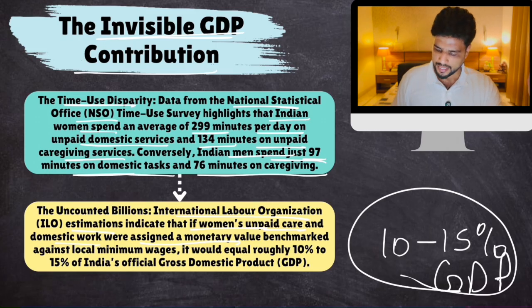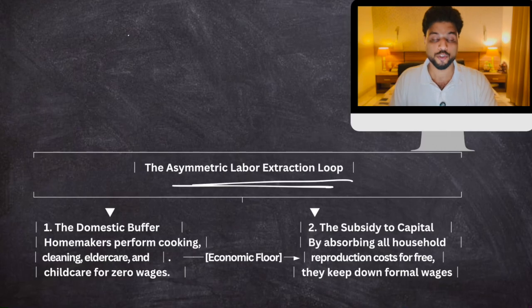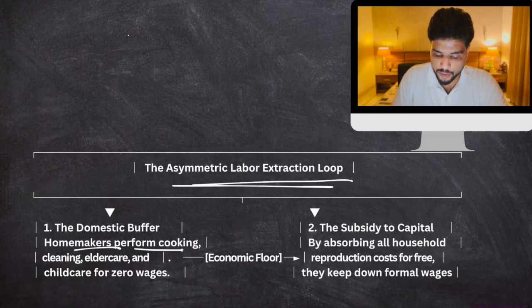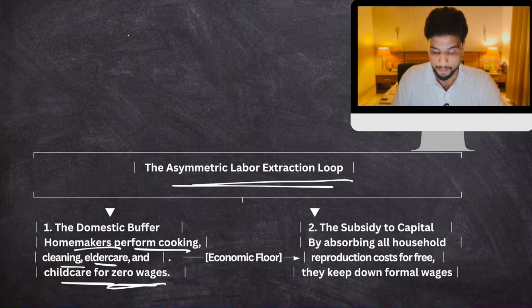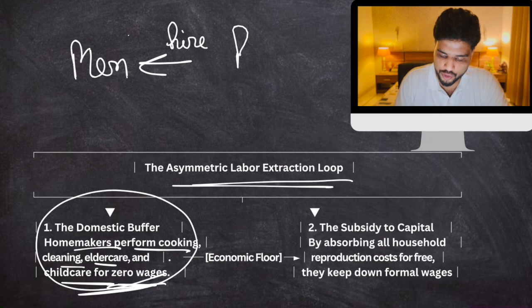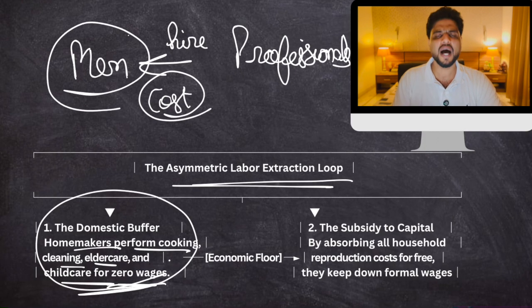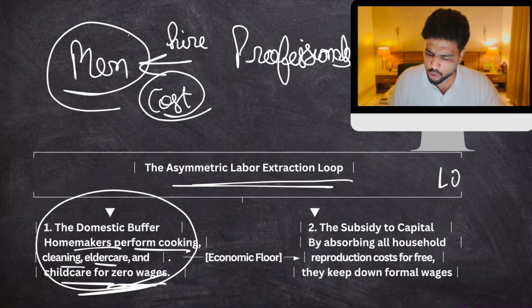Make sense? Now, there is this asymmetric labor extraction loop also. What does this mean? Homemakers perform cooking, cleaning, elder care, child care for zero wages. Because of that, men of the house do not have to hire professionals for these tasks. Okay? So there is no cost attached. Therefore, these men are ready to work at low wages also.